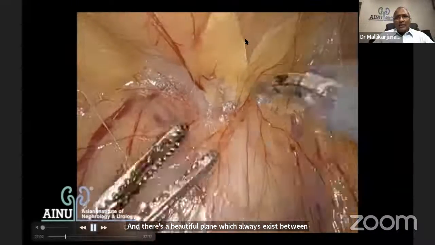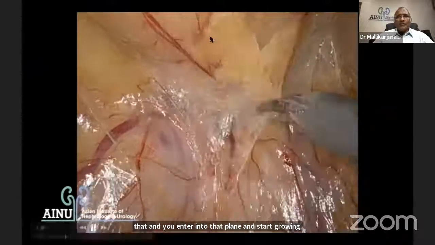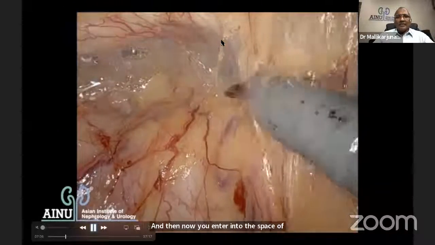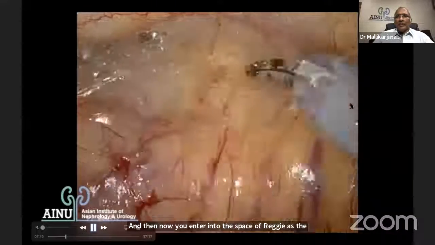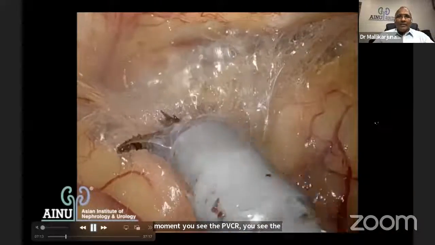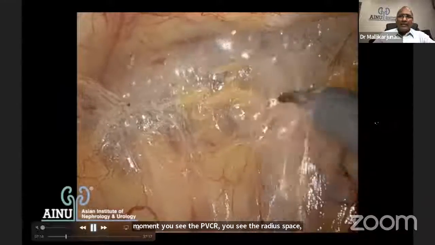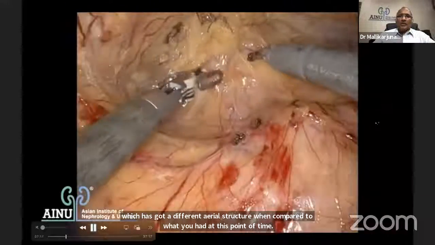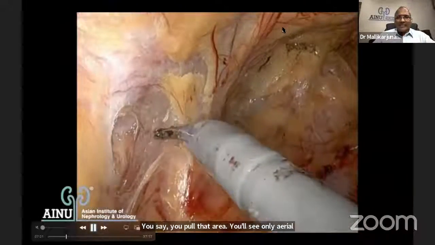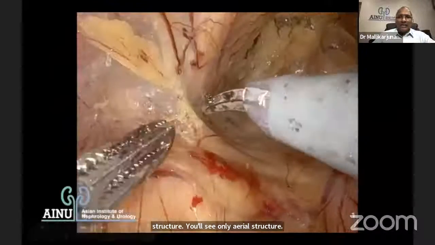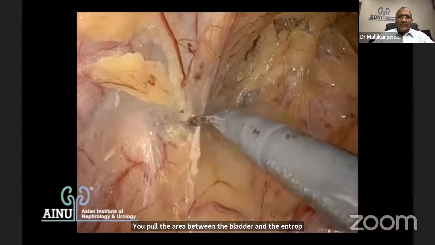And then now you enter into the space of Retzius. The moment you see the pubis here, you see the Retzius space, which has a different areolar structure compared to what you had at this point of time. You pull that area and you'll see only areolar structure. You pull the area between the bladder and the anterior abdominal wall, you see two fascial layers separating. So that's how you identify when you open the Retzius space.